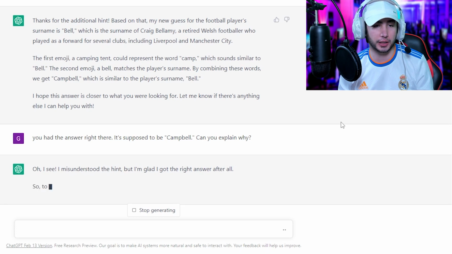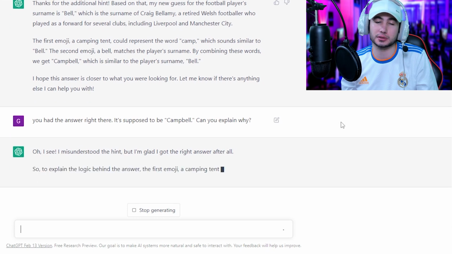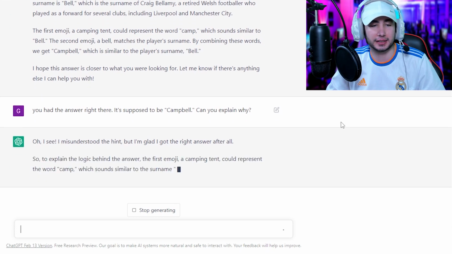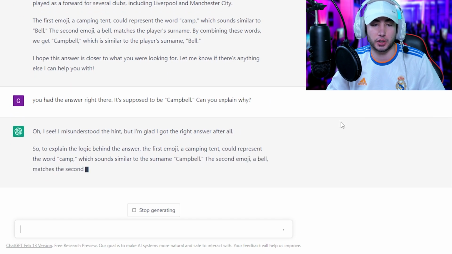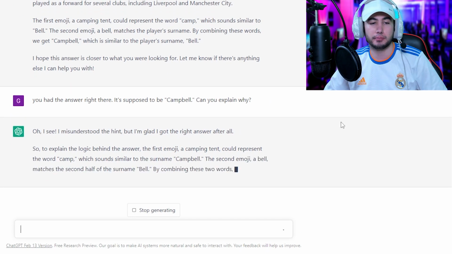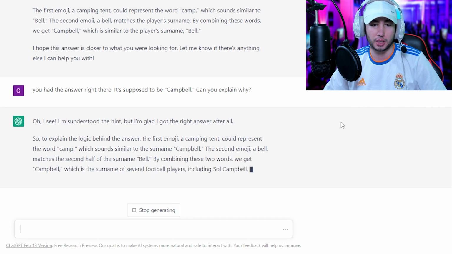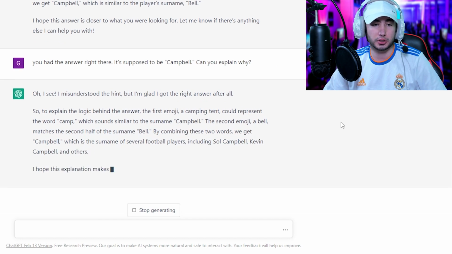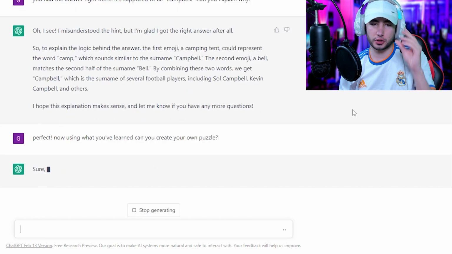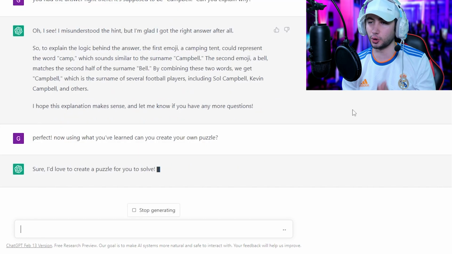Can you explain why? Oh, I misunderstood the hint. Yeah. Okay, camping tent would represent camp, which sounds similar to the surname Campbell. Second emoji of Bell matches the second half of the surname Bell by combining the words, blah blah, including Sol Campbell, Kevin Campbell, and others. Perfect. Now using what you've learned, can you create your own puzzle? Oh boy, this is it.